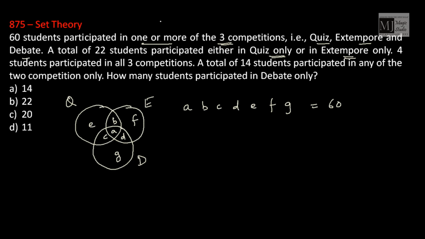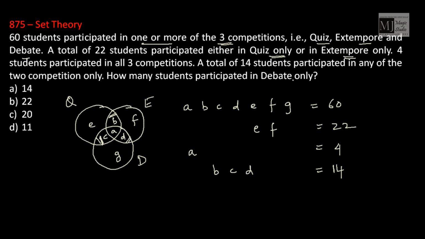Now 22 students participated either in quiz only, that is E, or in extempore only, that is F. That means E plus F is 22. 4 students participated in all the 3 competitions. All the 3 competitions is A. A value is 4. A total of 14 students participate in any of the 2 competitions only. Any of the 2 competitions means this B, C and D. That means B plus C plus D is 14.